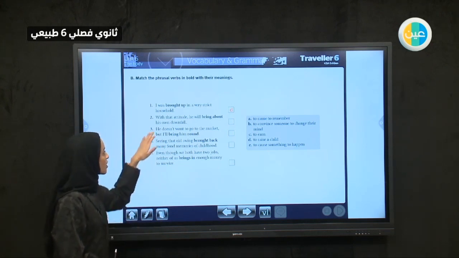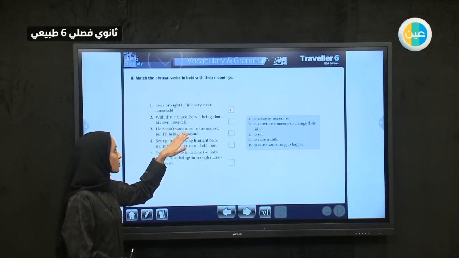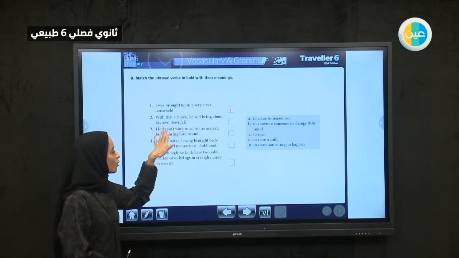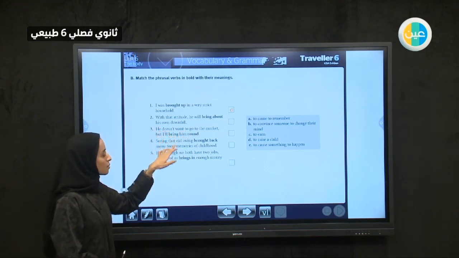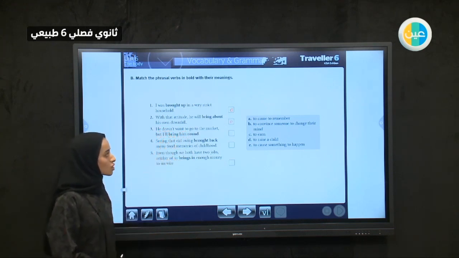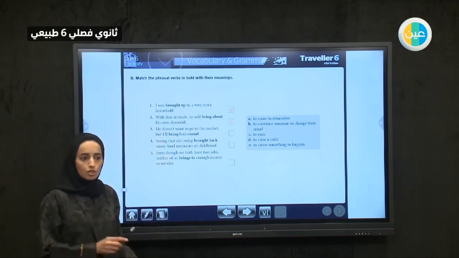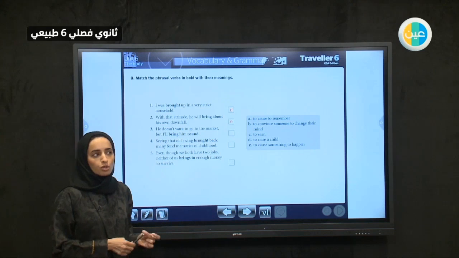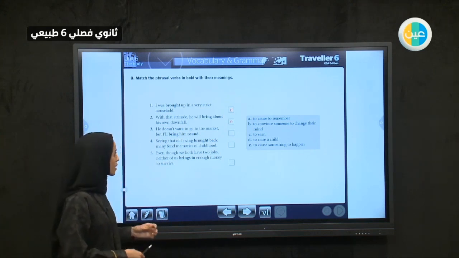Number 2. With that attitude, with the things that you are doing, you will bring about his own downfall. He will bring about his downfall. What is bringing about? To bring about something is to cause something to happen. If you continue doing this thing, you will cause yourself troubles.